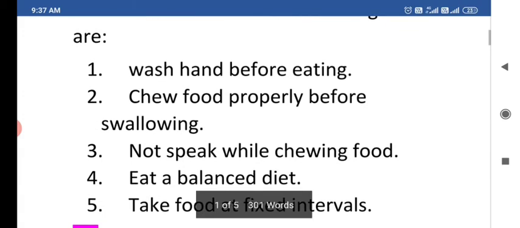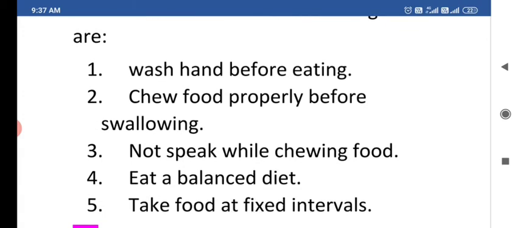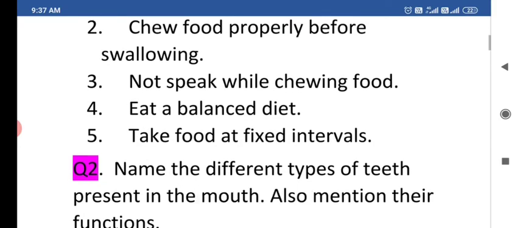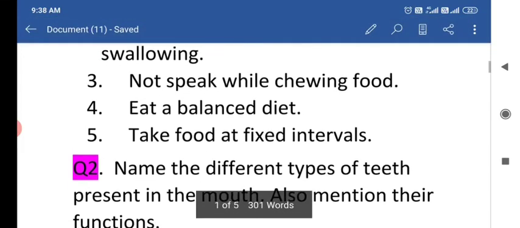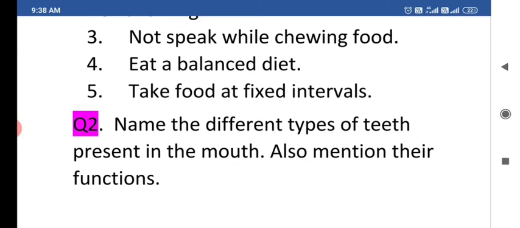All of us know that it is very essential to wash our hands before eating, and the second point is to chew the food properly before swallowing the food. The third point is not to speak while chewing food. The fourth point is eat a balanced diet. The fifth point is take food at fixed intervals. So these are the 5 good habits that we should adopt while eating food. These habits keep us safe.